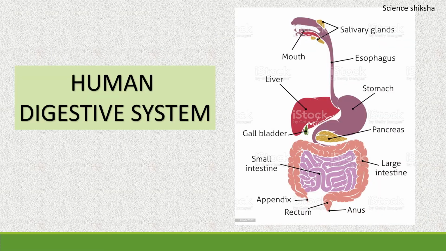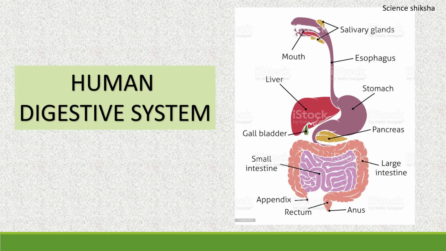Here is the diagram of human digestive system. You can see here that human digestive system starts from the mouth, then esophagus, which is known as the food pipe. Next is the stomach, then small intestine and large intestine, which ends at the anus. Different glands are also shown in the diagram.